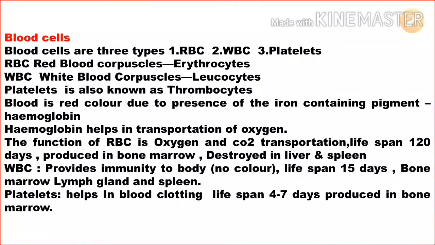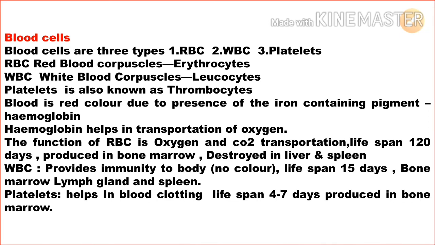Blood cells. There are three types of blood cells: RBC, WBC and platelets. RBC is red blood corpuscles, also called erythrocytes. WBC is white blood corpuscles, also called leukocytes. Platelets are also known as thrombocytes.